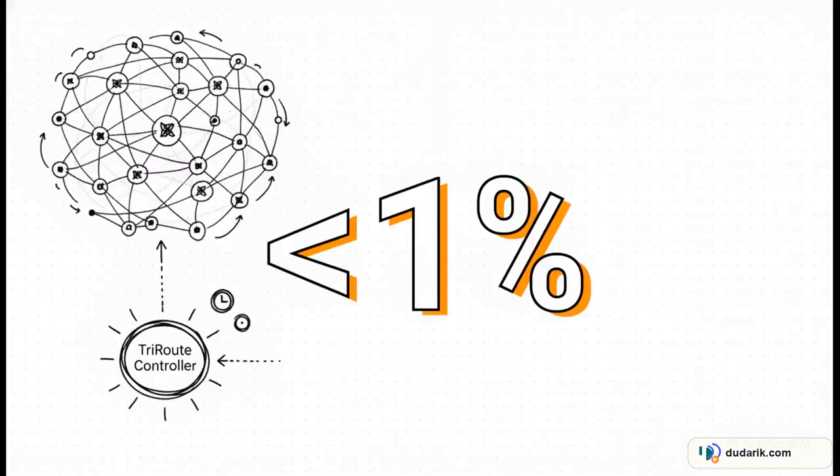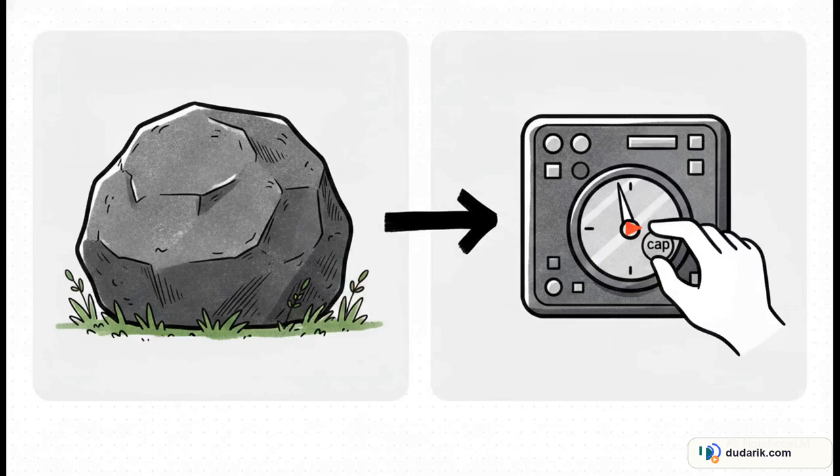Now you're probably thinking, wait, doesn't adding a master controller just bog everything down? Actually, check out this number. The TriRoute controller consumes less than 1% of the model's total FLOPs. That overhead is literally negligible. It's totally viable to run this alongside standard transformer inference without crippling your latency at all. And that tiny overhead unlocks something huge.